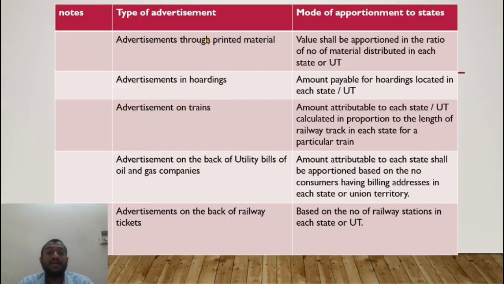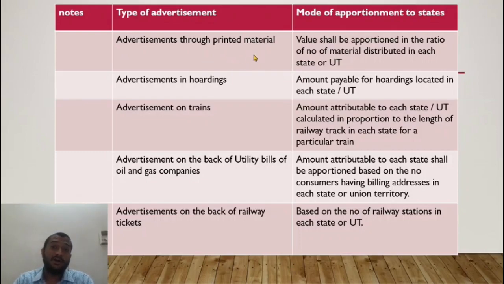Now, in case of advertisement through printed material, what is printed material? Pamphlets in newspapers, normal distribution of cards or brochures. Let us say the bulk amount of 20 lakhs is payable for the states of Maharashtra and Uttar Pradesh. How do I break up?